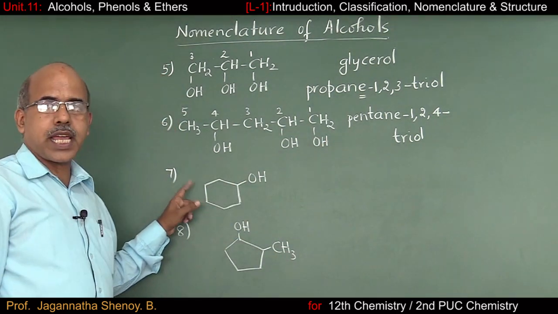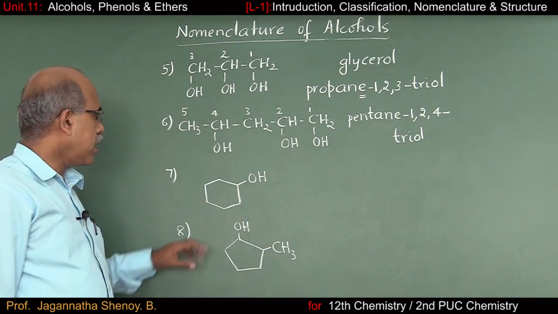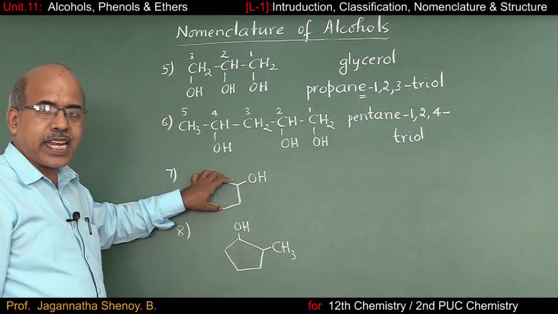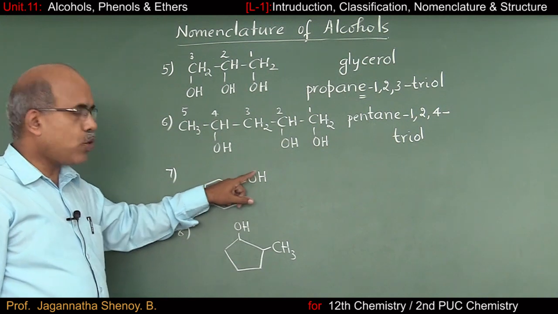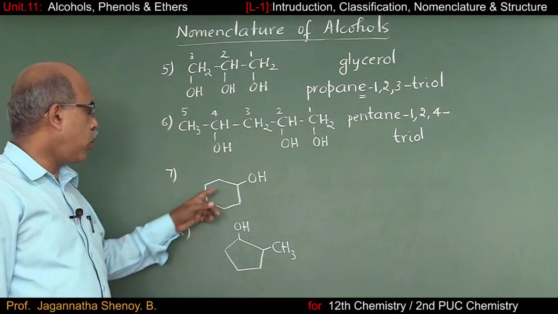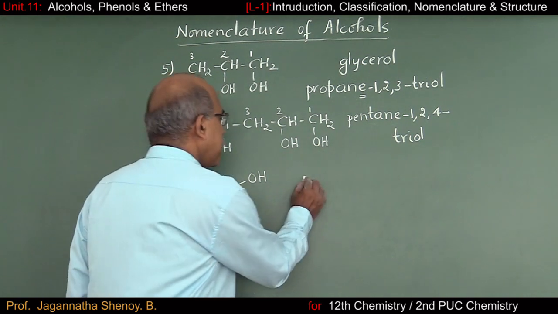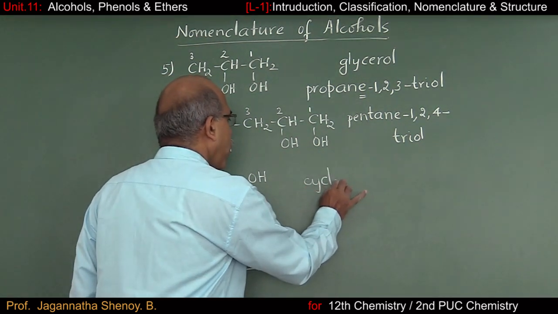Moving over to cyclic alcohols. You have a cyclohexane here. On that you have an OH group. So what should be the IUPAC name of this compound? It is cyclohexane.